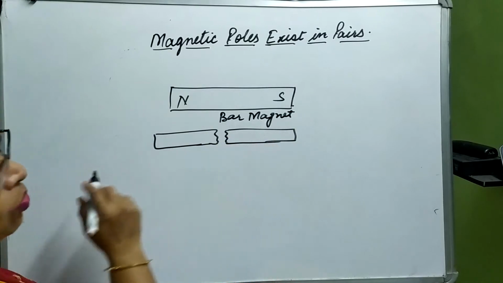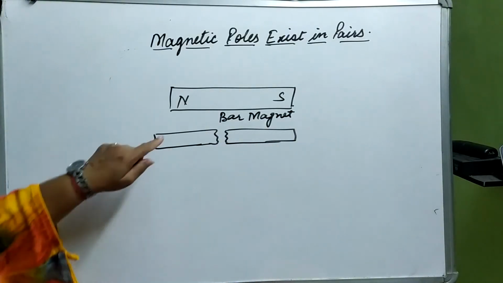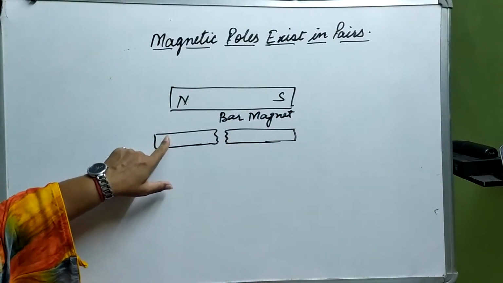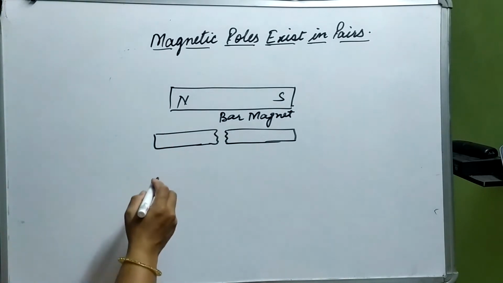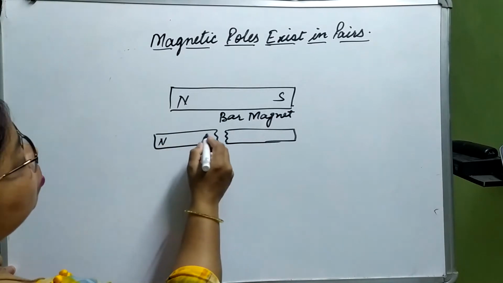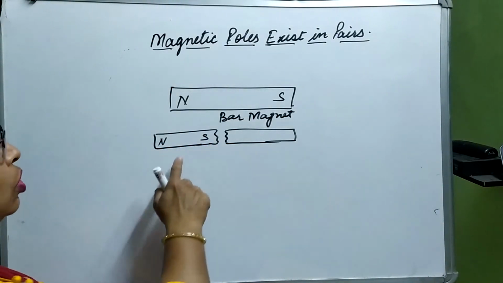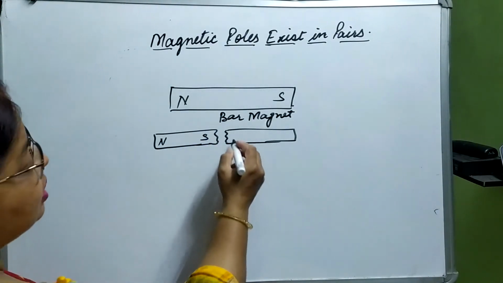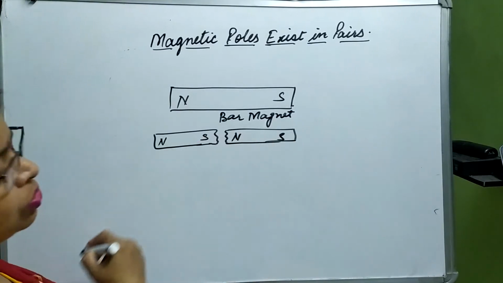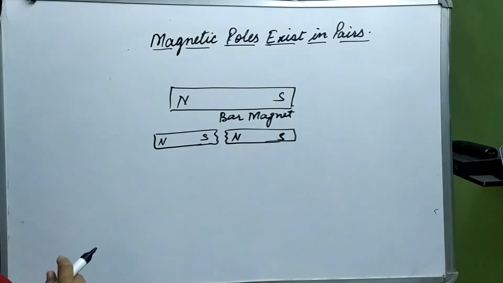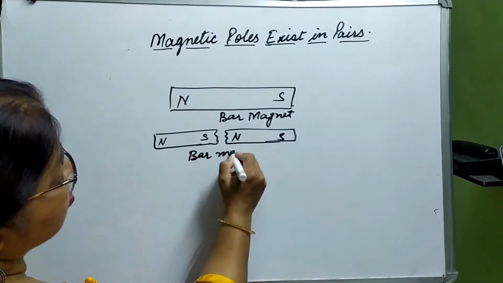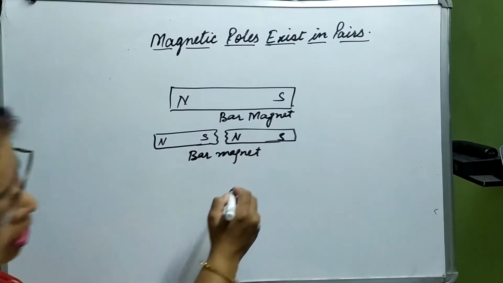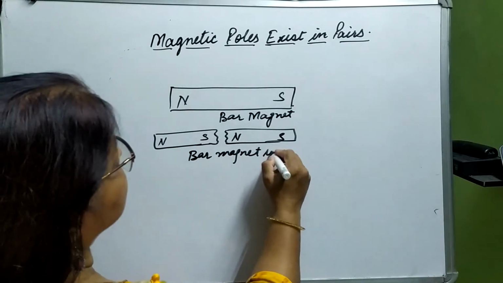Each is again a magnet with new poles within it, north and south. And this is also north and south. Clear? Bar magnet broken into two pieces.